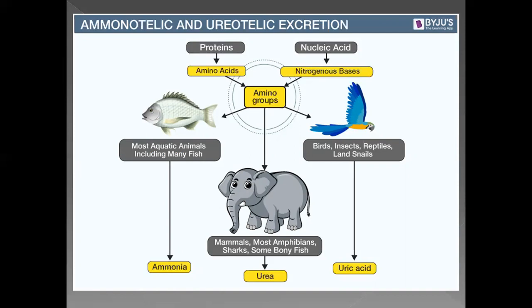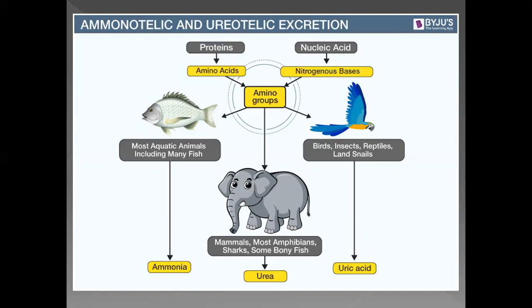So they excrete nitrogenous waste in the form of urea. Urea is a nitrogenous waste which is less toxic and less soluble than ammonia, and it can be stored in the body for some time in the form of urine, and then go outside the body by the process of excretion.